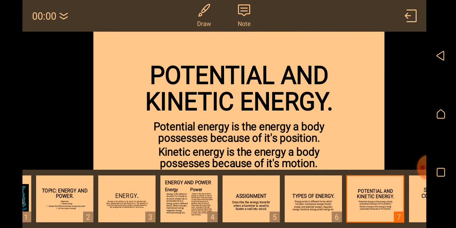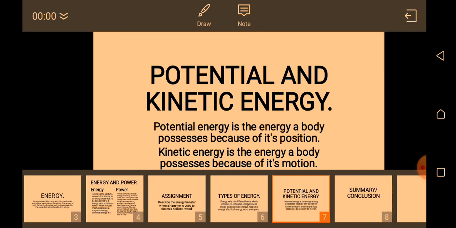Let's say, a catapult and a stone. A catapult that is being stretched, the catapult itself now has kinetic energy, and the stone inside of it possesses potential energy because the stone is not moving until it is flung. So that's the difference between these two.